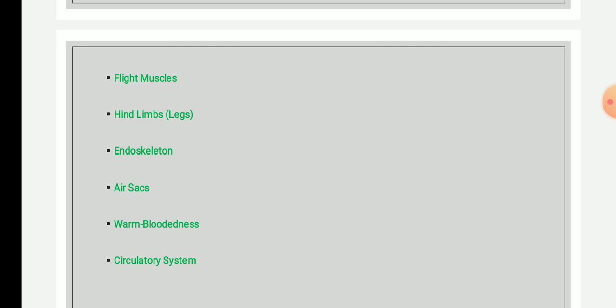Then the next point is the endoskeleton. The endoskeleton of birds is composed of ossified bones, and these bones are pneumatic, filled with air instead of bone marrow, which makes the body light. Most bones are firmly fused together, which helps in flight.